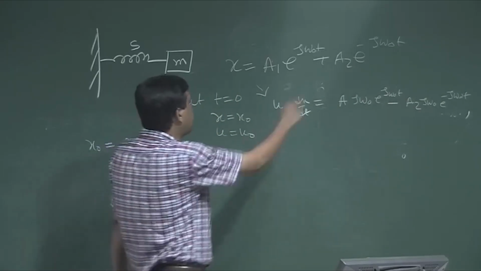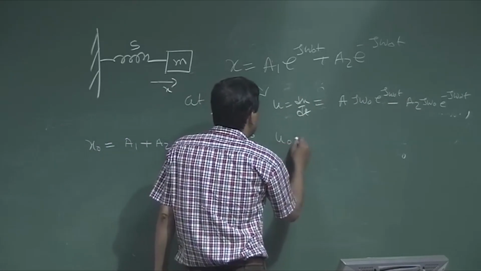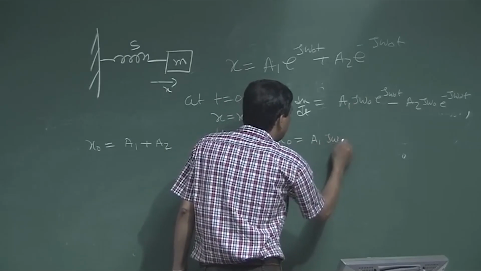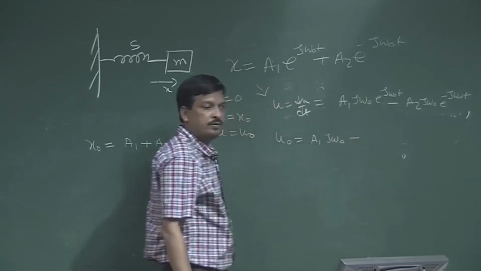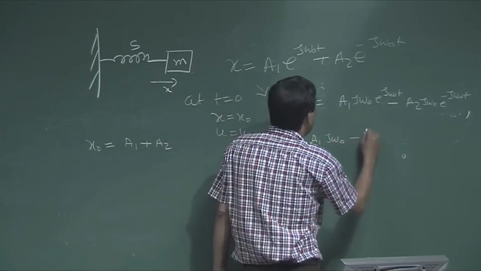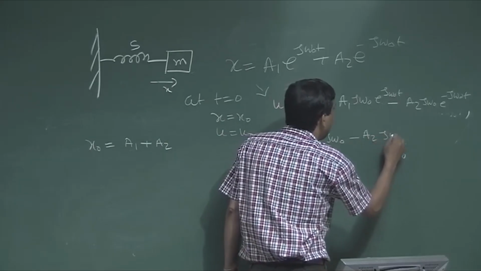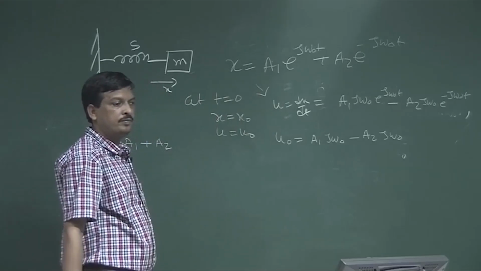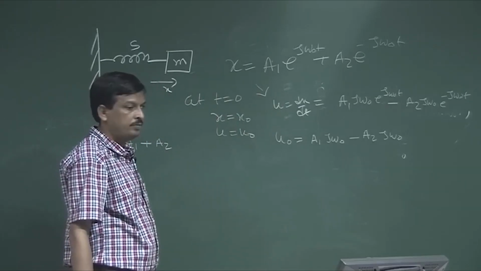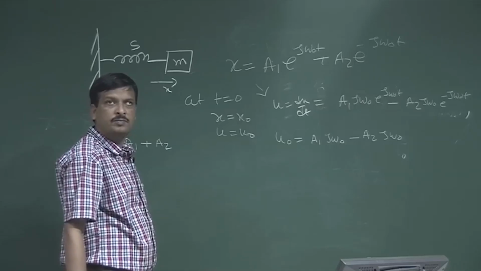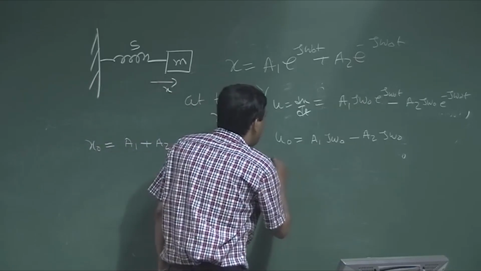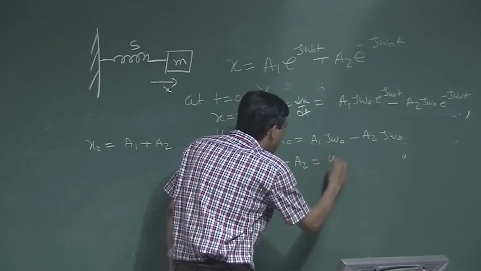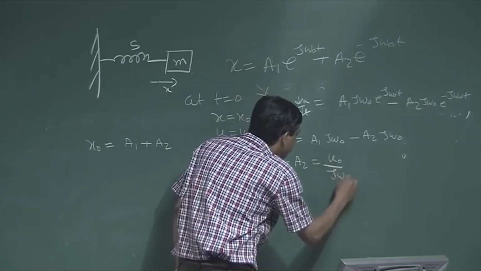Now, I put t equal to 0. So, u0 is nothing but a1 j omega 0 minus a2 j omega 0. Okay. Now, a1 minus a2 is nothing but u0 by j omega 0.